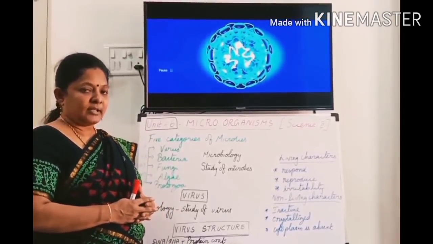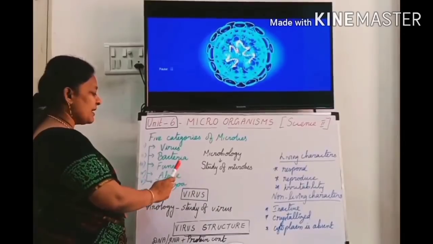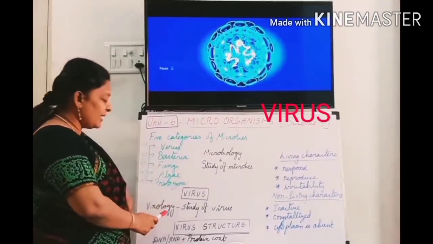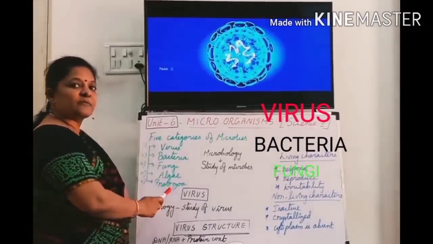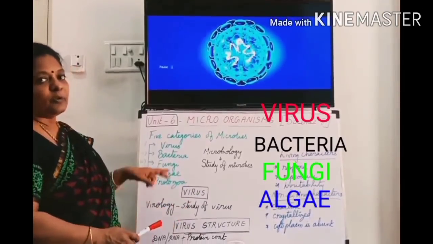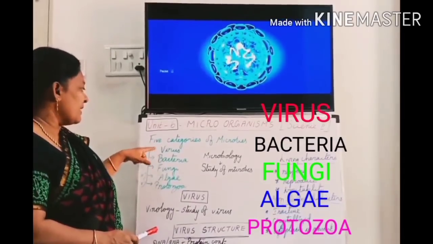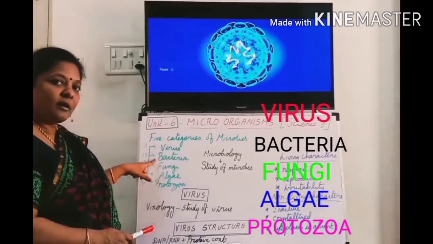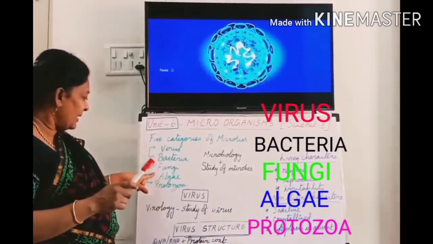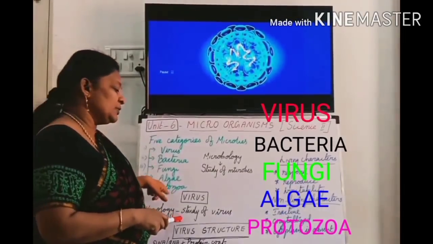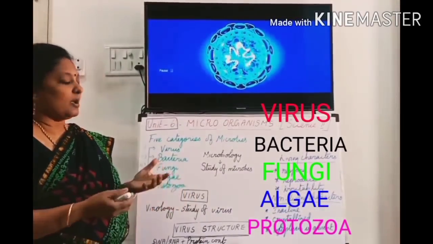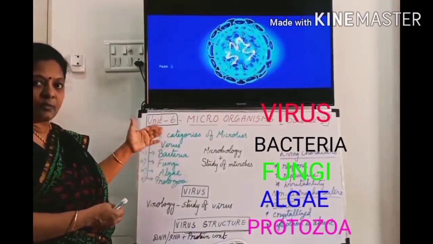What are the 5 categories? First is virus. Fourth one is algae, and the last one, the fifth, is protozoa. So, what are the 5 categories in microorganisms? Virus, bacteria, fungi, algae and protozoa. Okay, we will see them one by one.